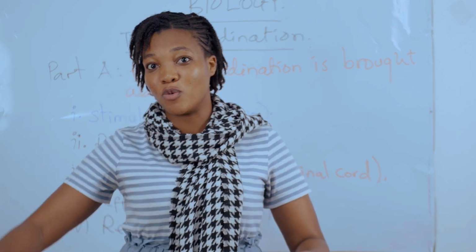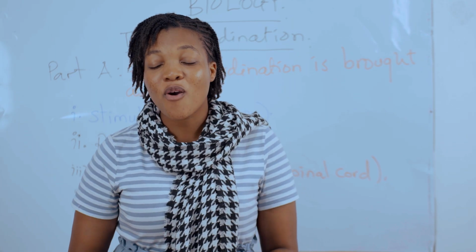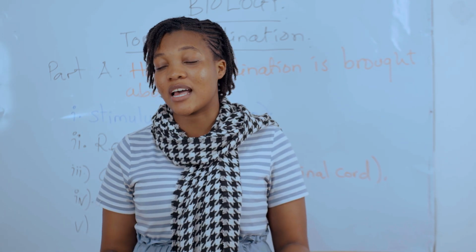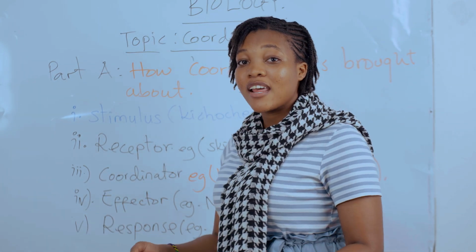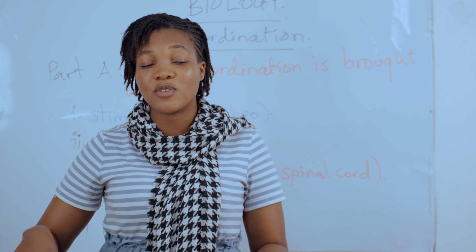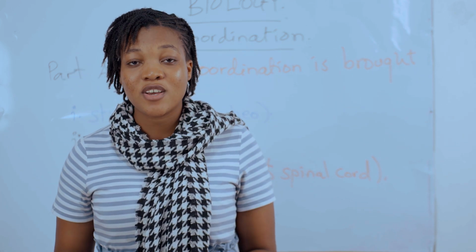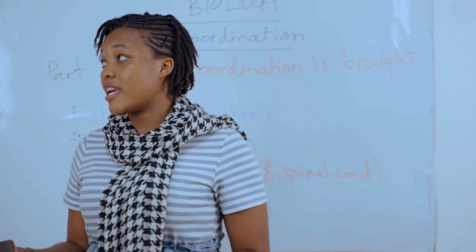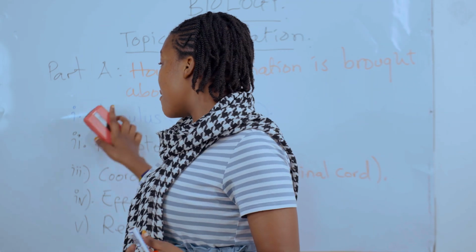A response ni kuutoa ule mkono. Au umekutana na simba, a response ni kukimbia. Response ni kama vile muitikio sasa baada ya effector kukupa taarifa kwamba you have to run or you have to remove that hand kwa sababu utazidi kuchomwa.